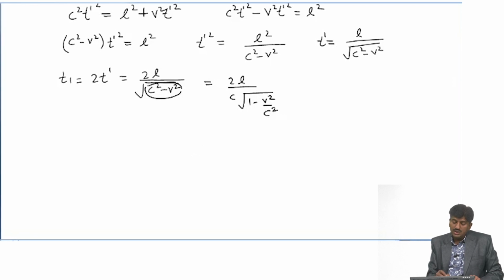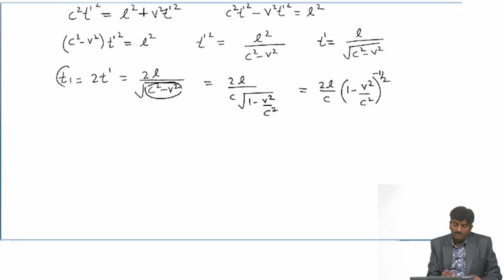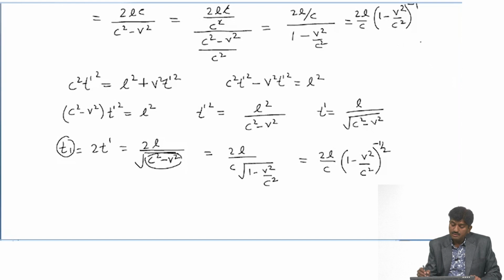Now, we have taken c square common and out from this root, it becomes twice L upon c under root 1 minus v square upon c square, or we can write twice L upon c into 1 minus v square upon c square to the power minus half. This is the time taken by light ray 1, and the time taken by light ray 2 is twice L upon c into 1 minus v square upon c square to the power minus 1.